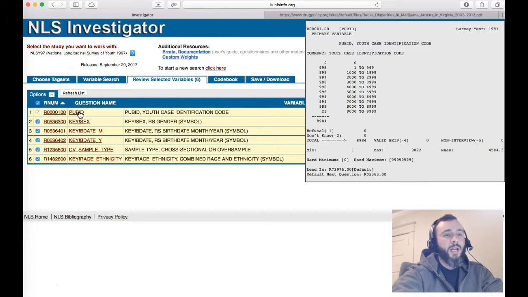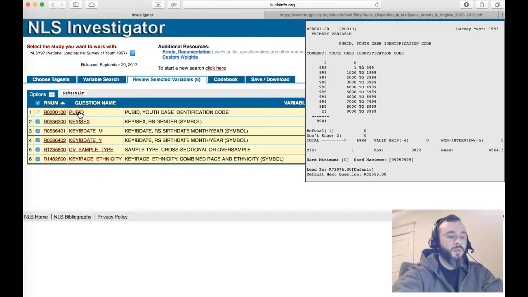In the left-hand column is the number of responses, or rather the number in that category, and in the right-hand column is the category itself. So nobody had the number 0. Between numbers 1 to 999 there were 998 people that fit into that category of identification code.